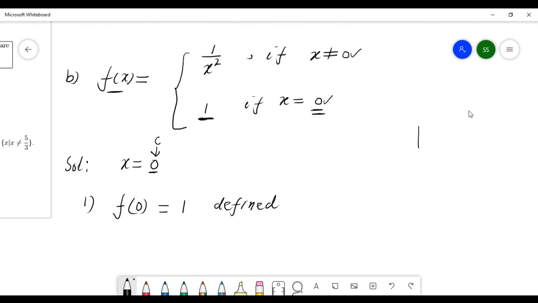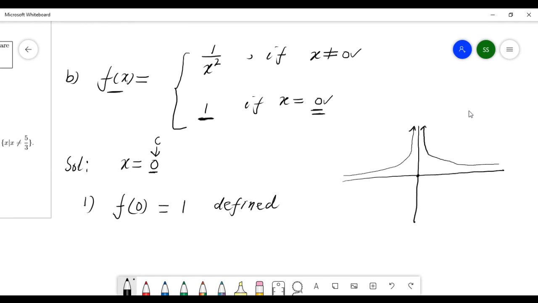Now look here. You can see the graph of this function is like this, going forward, and from here also going forward like that.